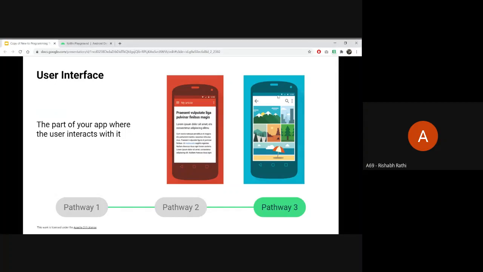Whenever a user opens your app, the first thing they see is the UI, how you designed it. You would have seen different apps. Some apps have very good UI, and you can easily find the features they have. You don't need to search a lot. And some apps are so badly designed that you need to search, where is this option? Where is this option? So your UI should be standard. It should look good and minimal. It should not load the user with too many features. It should have proper justifications. So we will be designing UI as well. The first entry point to the app is the UI.